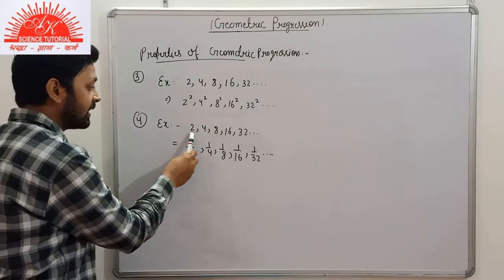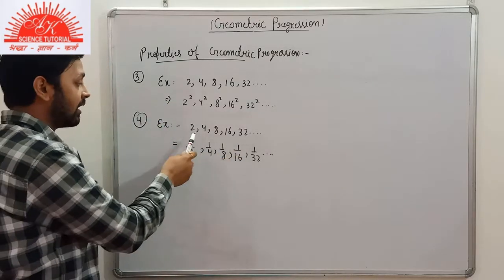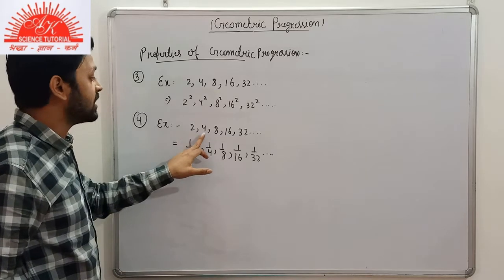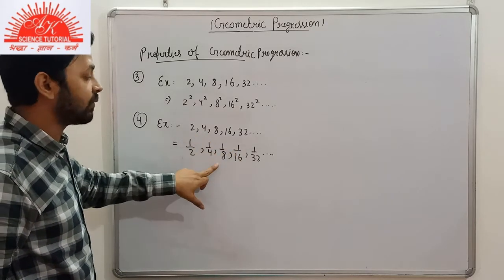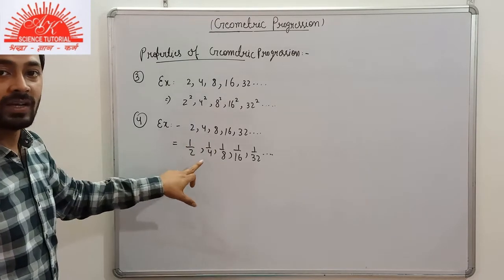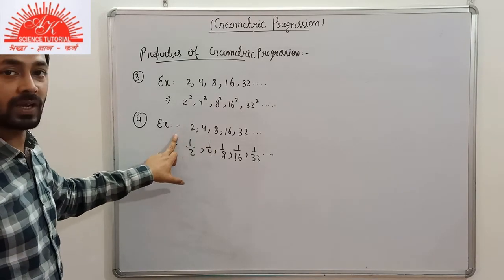Here we can see that this part is a GP, and we are taking the reciprocal of each term of this GP. So the new sequence formed is also a GP here. That is the fourth property here.